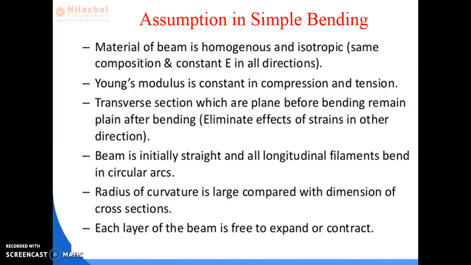If you draw lines from each cross section of the bent beam, they meet at a point. The distance from that intersection point to the neutral axis of the beam is known as the radius of curvature, and it is always large compared to the dimension of the cross section.